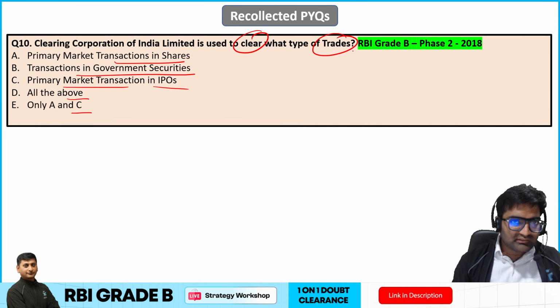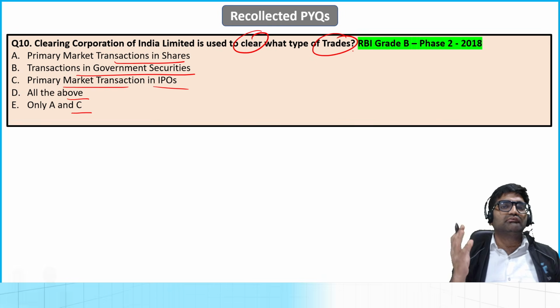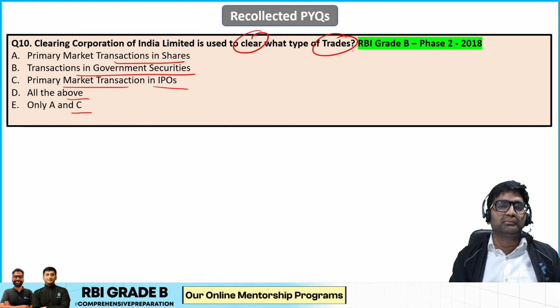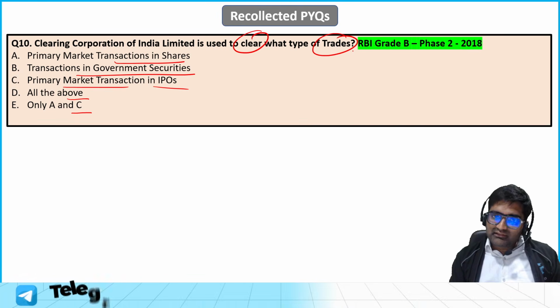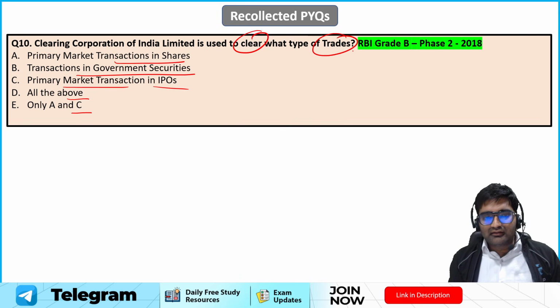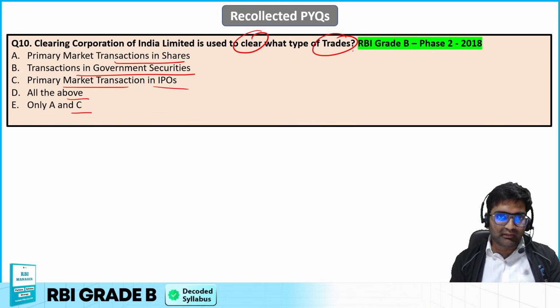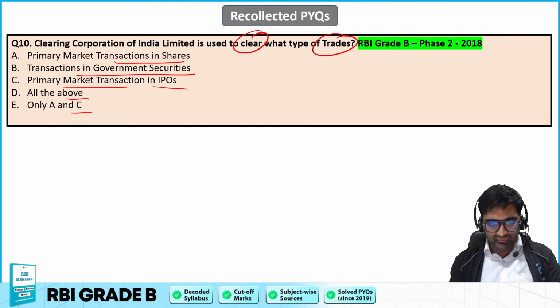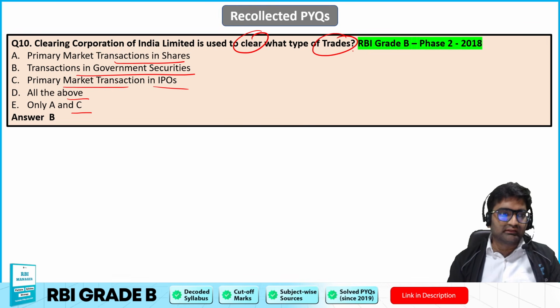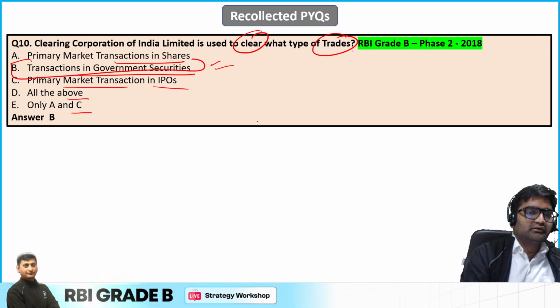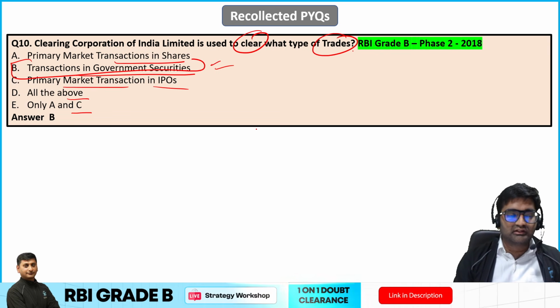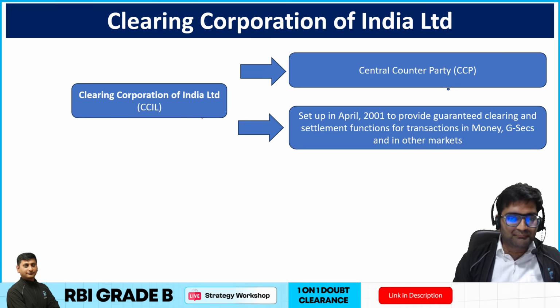So CCIL is a clearing corporation. It takes care whether the transactions and payments are happening in the right manner at the right time, and they're getting settled, that one side is paid and the other side is also paid, and all the transactions are happening properly or not. So yes, the correct answer here is that it is mainly dealing with transactions in government securities. This kind of trade is something that CCIL takes care of. Okay, so that is the thing.